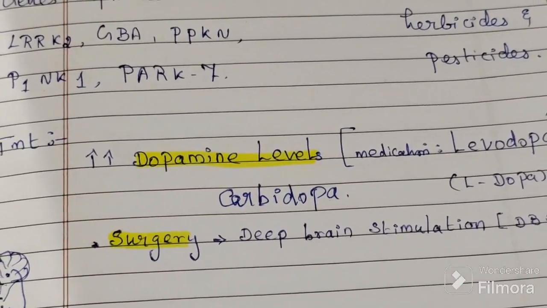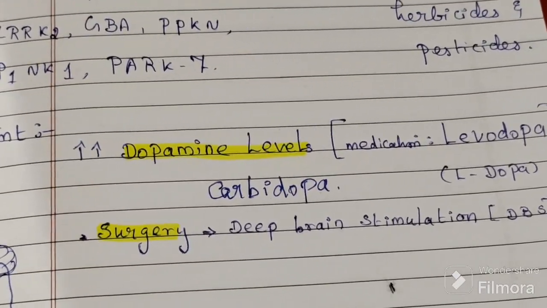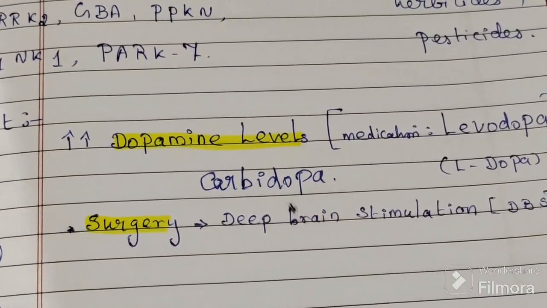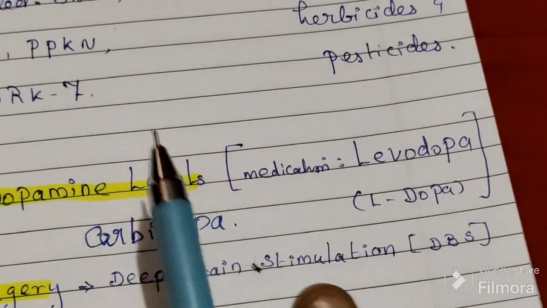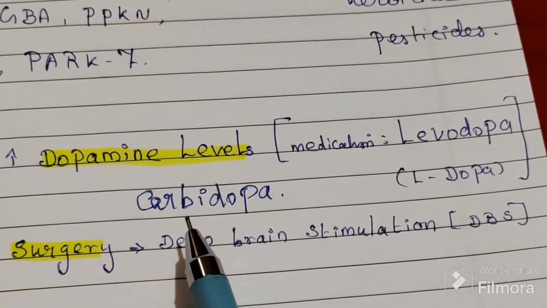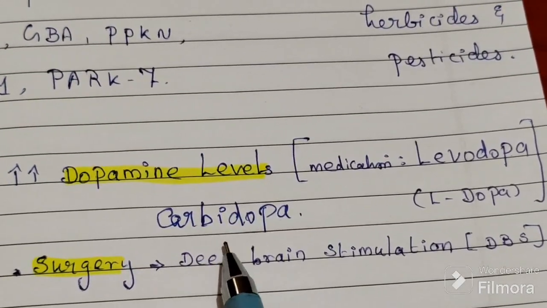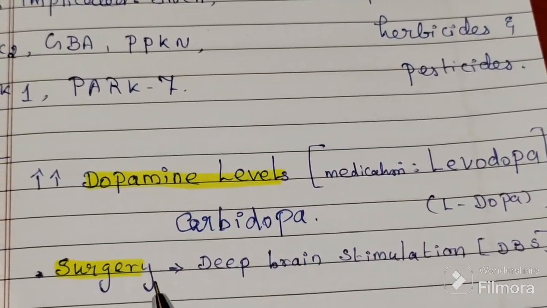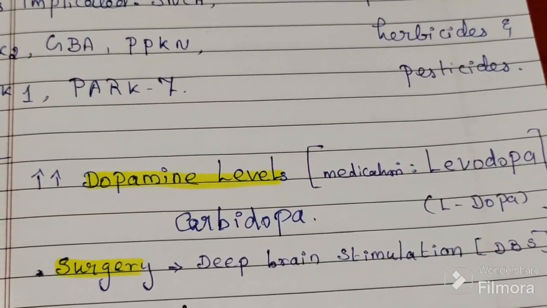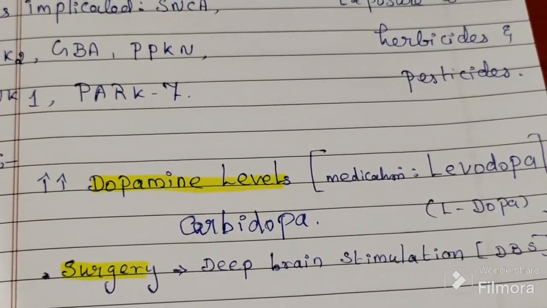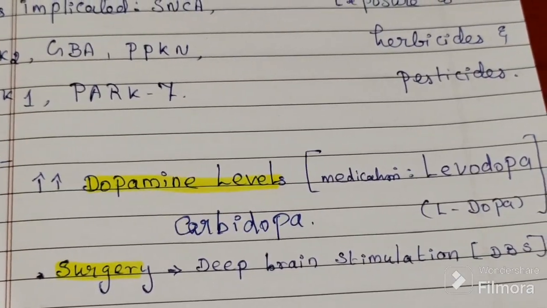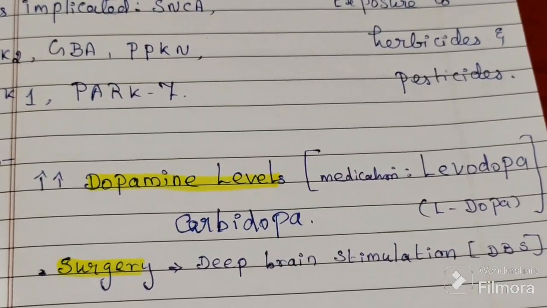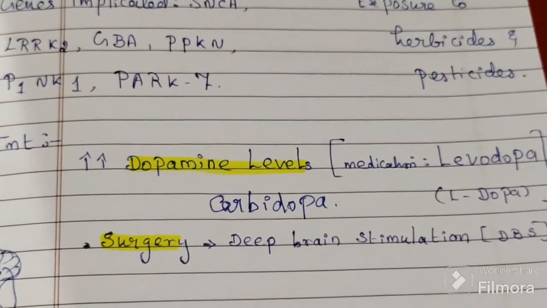So what is the treatment? We want to increase the dopamine level, so we give levodopa, and to inhibit its side effects we give carbidopa along with it. Suppose the patient does not respond to medication, then we do surgery. Here a device called a neurostimulator is implanted, which sends electrical impulses to a specific part of the brain to control brain activity.